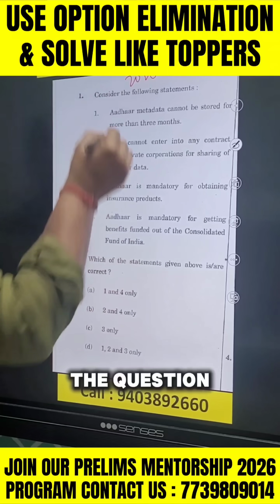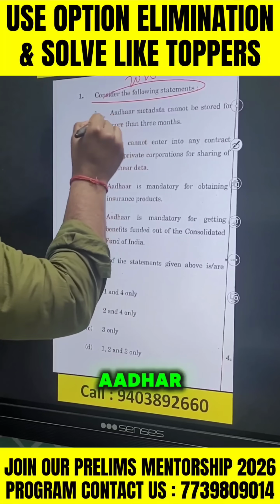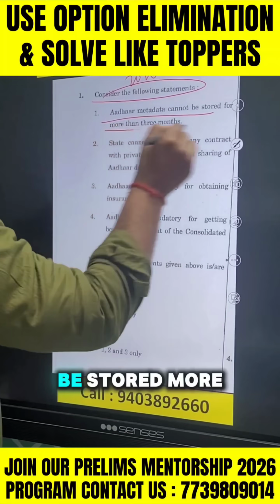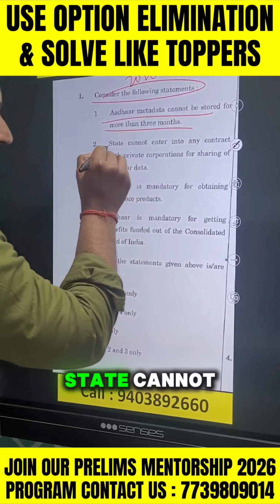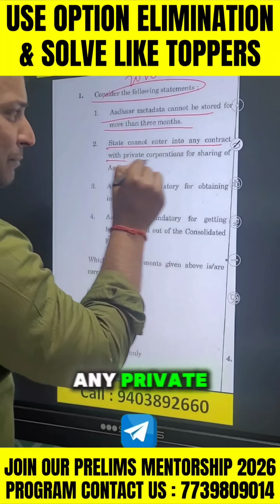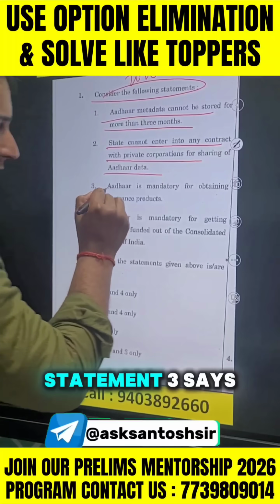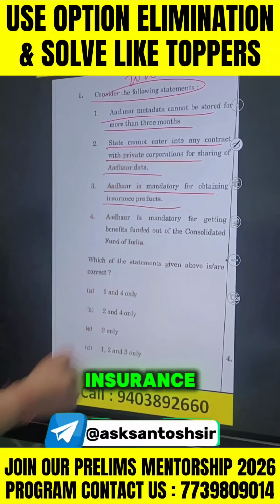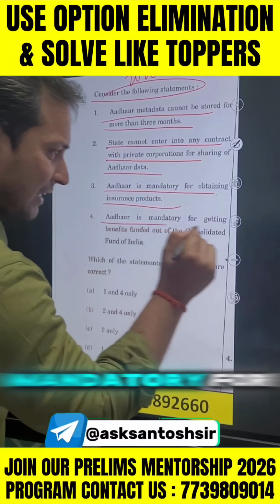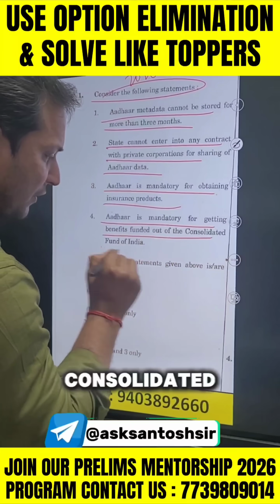Let us read the question. Consider the following statements. Aadhaar metadata cannot be stored more than 3 months. State cannot enter into contract with any private corporation for sharing of Aadhaar data. Statement 3 says Aadhaar is mandatory for obtaining insurance product. Statement 4 says Aadhaar is mandatory for getting benefits out of the Consolidated Fund of India.